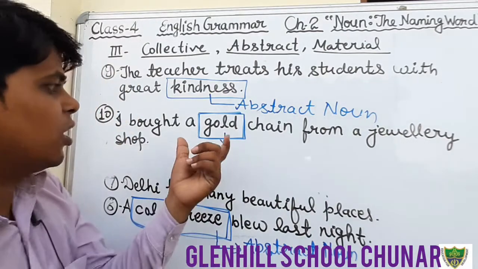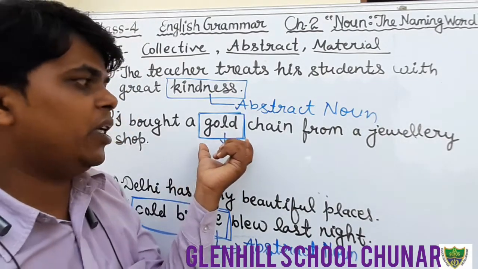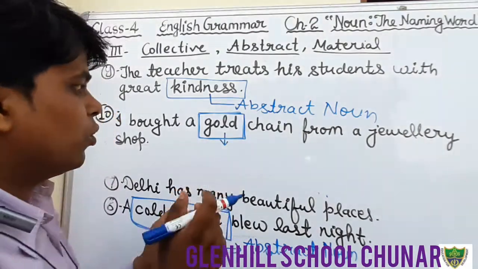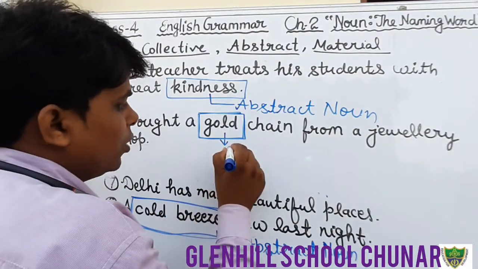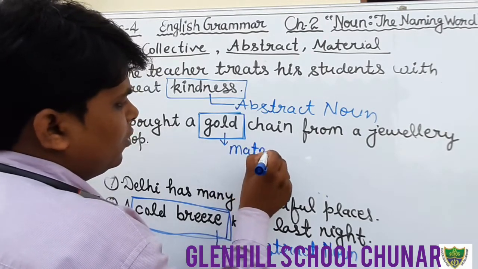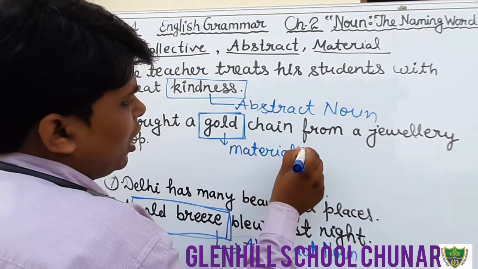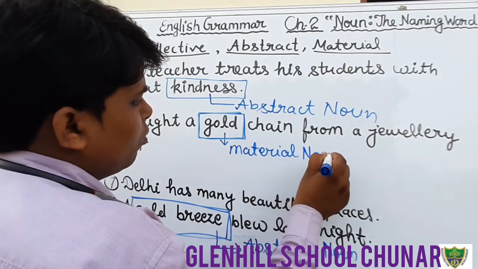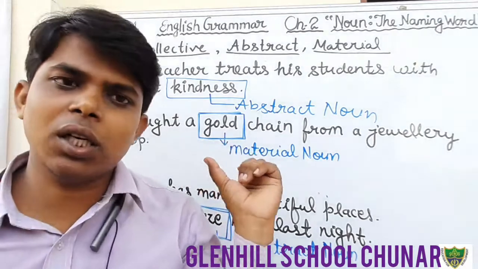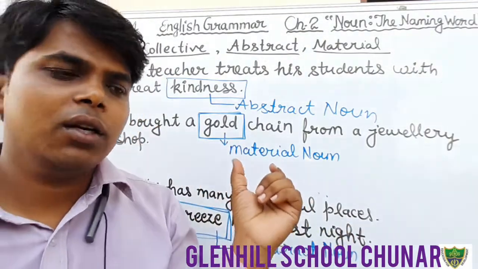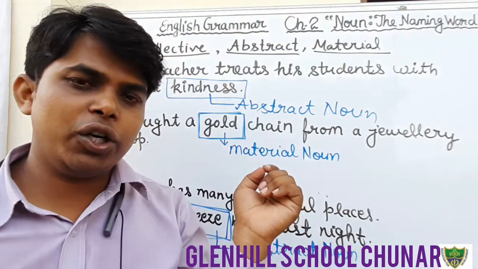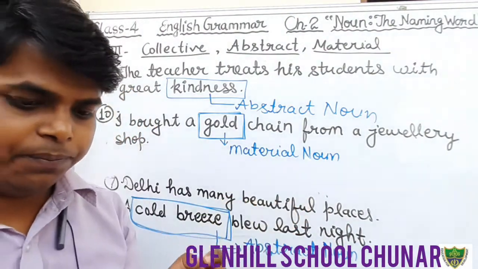Gold is a material noun. So circle the word gold and write down material noun in the blanks given in your book. Okay students, do fast.